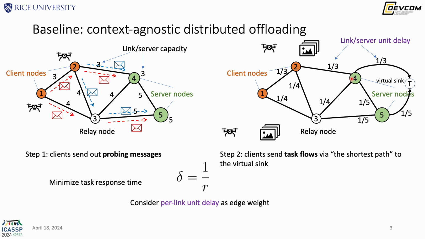And for the servers, we will have a virtual link that connects the server to a virtual sink, and the edge weight is the inverse of the server capacity. Then the offloading and the routing decision can be made by finding the shortest path between clients and the virtual sink. It looks like this.